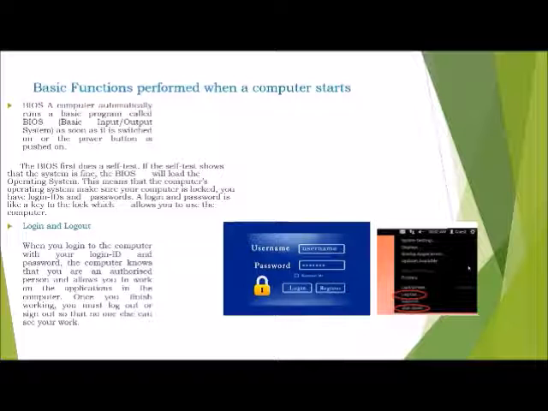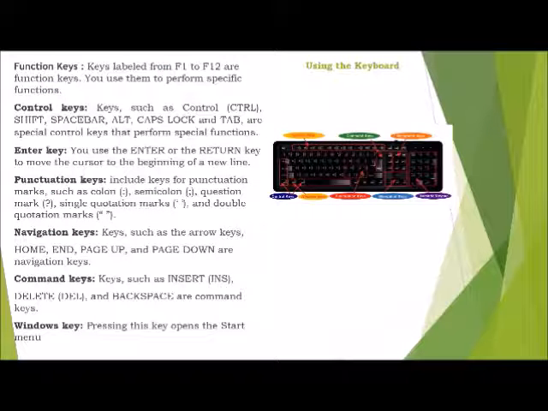We can shut down the Windows computer by clicking the start button and then clicking shutdown. When we shut down the system, the operating system closes all the applications and turns off the computer.